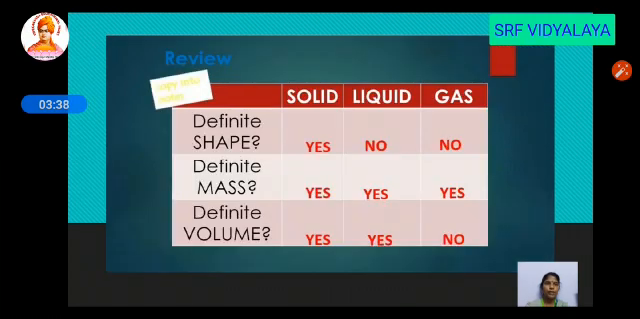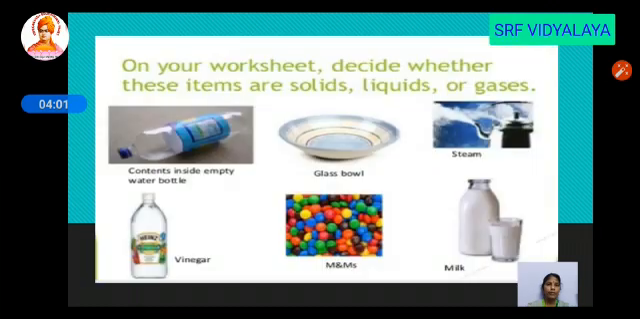So here is a review of the solid, liquid and gas. So definite shape. Solid has definite shape. Liquid and gas do not have. Then mass. Solid has definite mass. Liquid also has definite mass and gas also has definite mass. Next one is the volume. So the volume, solid and liquid have volume whereas the gases do not have.